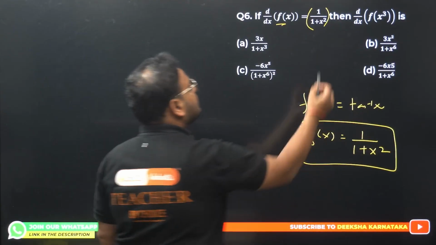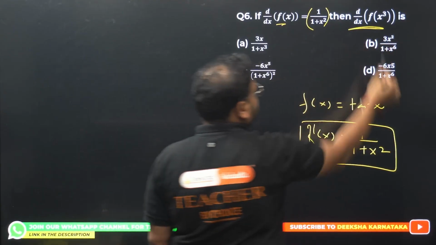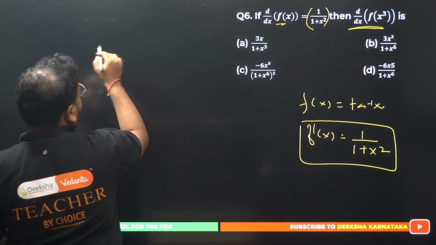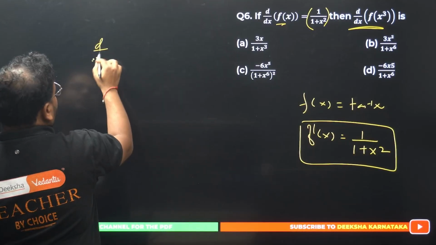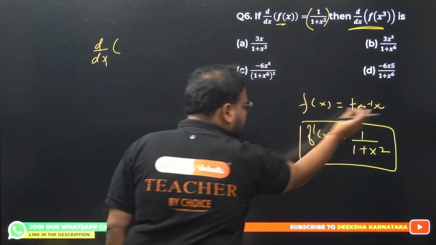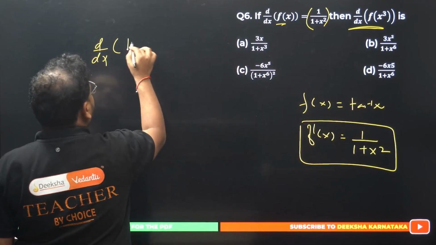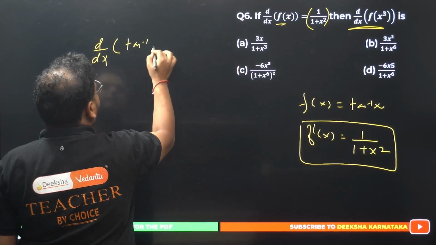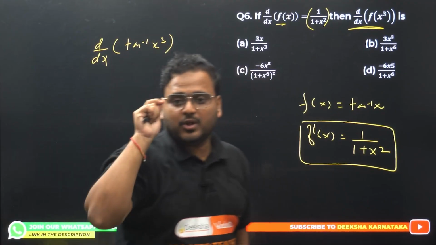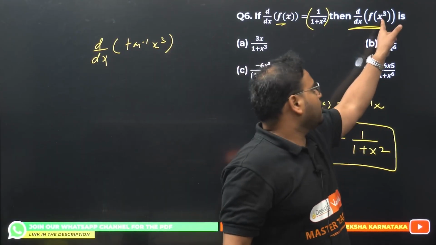Now what are they asking? They are asking us to find the derivative of this thing. What is this function going to be? f of x cube. In the function, replace this x by x cube. So tan inverse of x cube. It's not tan inverse the whole, it's only on the x. Please check, cube is only on the x.